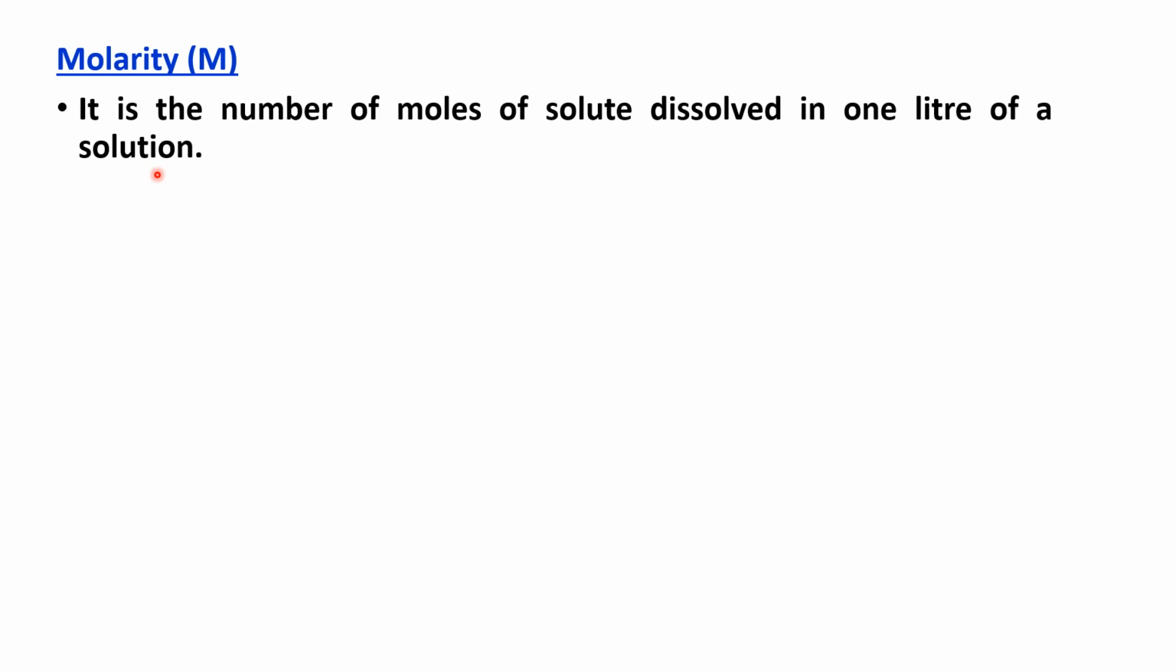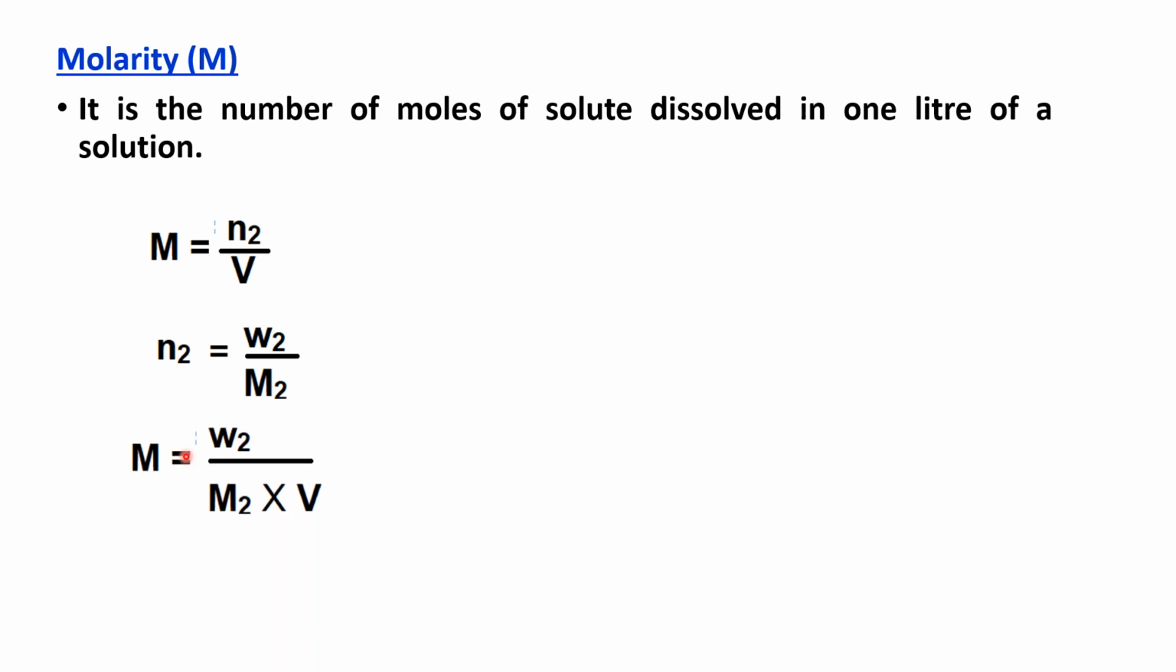Suppose a solution of ethanol is marked as 0.25 molar. This means that in 1 liter of the given solution, 0.25 moles of ethanol is dissolved. Okay, that is, molarity can be calculated by using the equation N2 by V, where N2 is W2 by M2, and M can be written as W2 by M2 into V, that is weight of solute divided by mass of solute into volume.